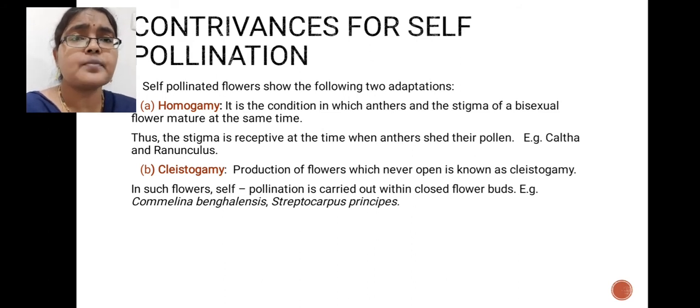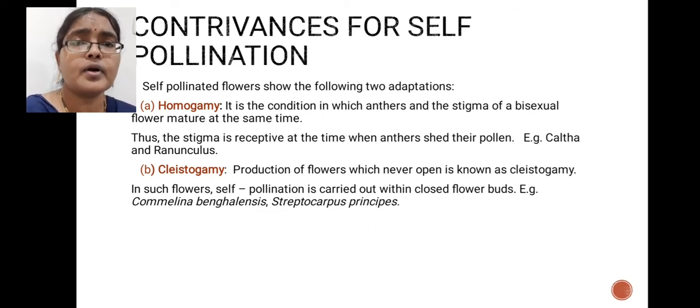Now we will discuss contrivances of self pollination. Contrivances means advantages or adaptations. What kind of adaptations are shown by these self pollinated plants? These plants show two adaptations: one is called homogamy, another one is called cleistogamy.